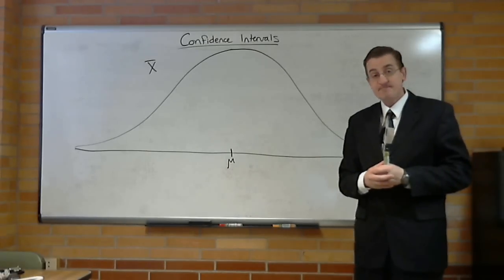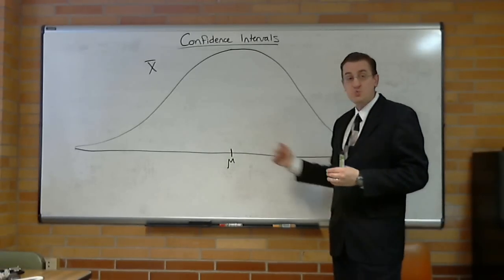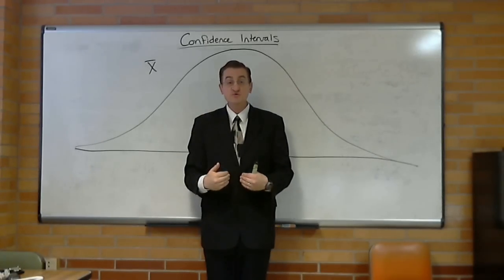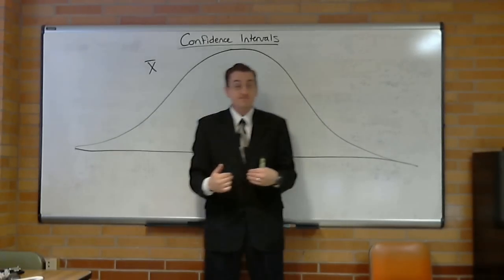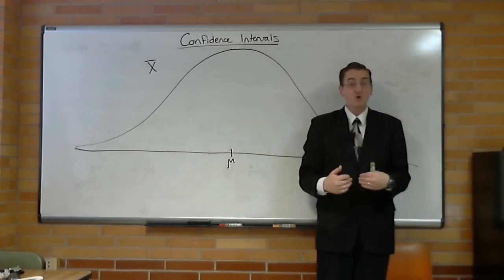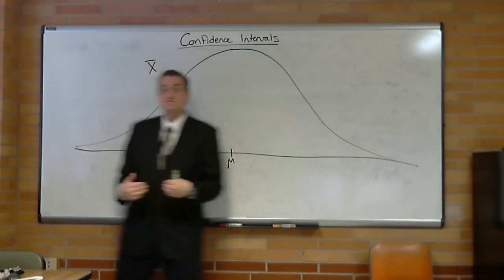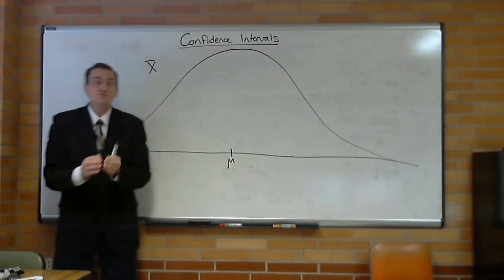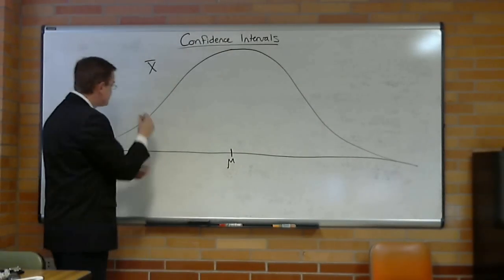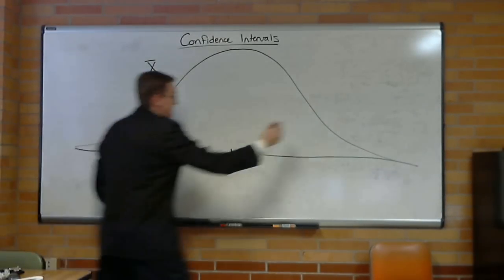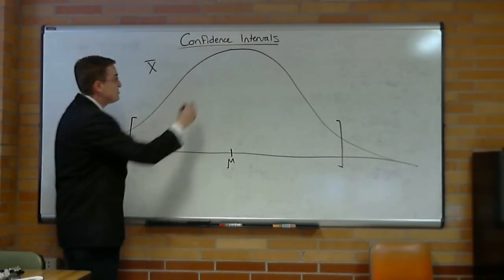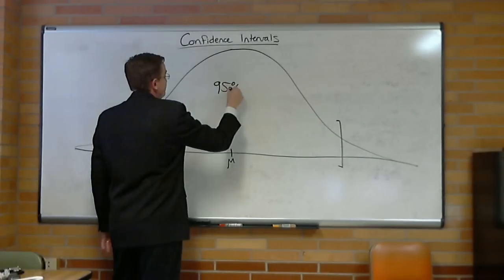If we know x bar, can we say something about where mu ought to be? Well, let's answer that question backwards first. Based on this mu, where is x bar going to be? Well, x bar is probably going to be close to mu. X bar might be a little bit off from mu. In fact, x bar might be way off from mu, but it's not going to be clear out here very often. So I'm going to say most likely it's going to land in this range. And I can change what that range is, but most common is to say 95%.